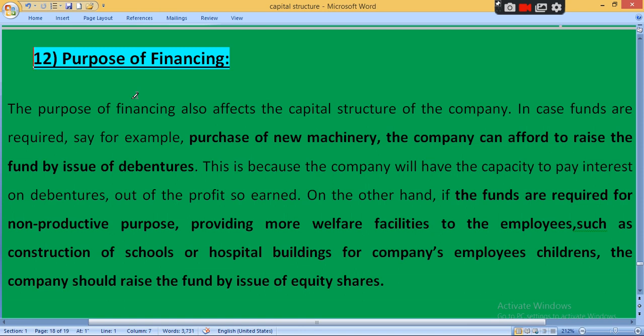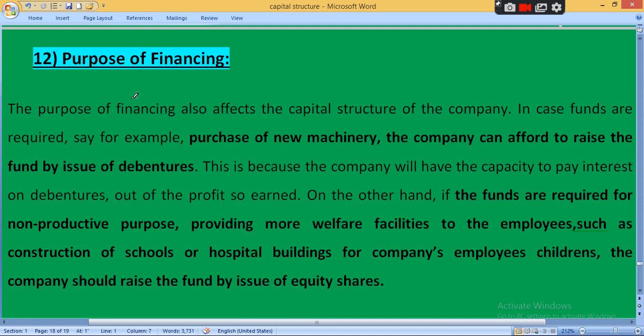તમે લેન્ડ એન્ડ બિલ્ડિંગ પરચેસ કરો, new technology purchase karo, plant and machinery purchase karo, so there will be chances to earn income, chances to earn profit. Clear? So in that situation you have to raise finance with the help of debentures. કારણ કે જો તમારી ઇન્કમ રેગ્યુલર હશે, જો તમને પ્રોફિટ થવાના ચાન્સીસ હશે, then and only then you are capable enough to provide regular interest to the debentures. This is because the company will have the capacity to pay interest on debentures out of profit.